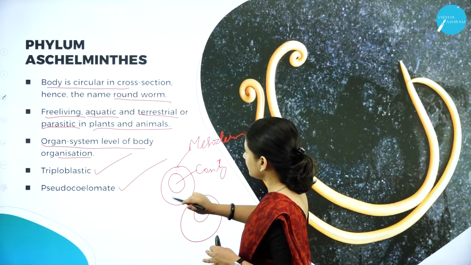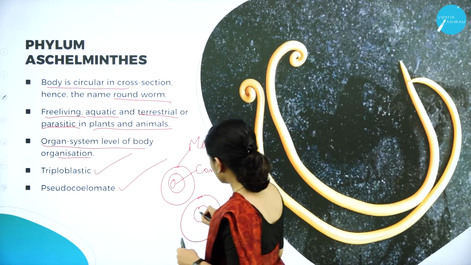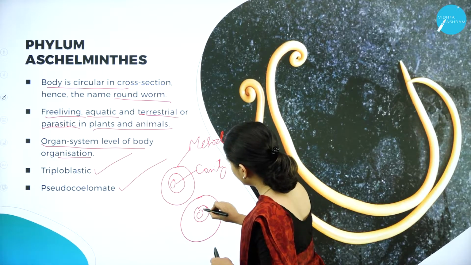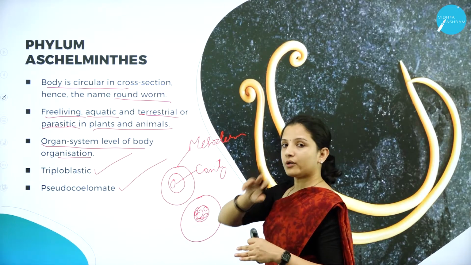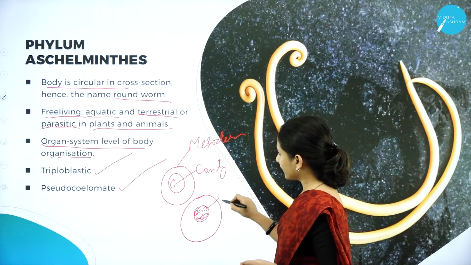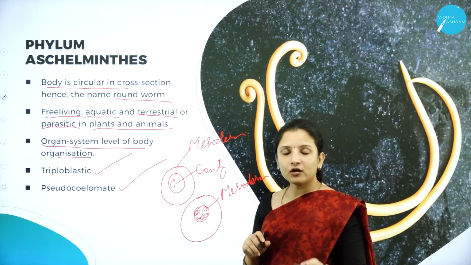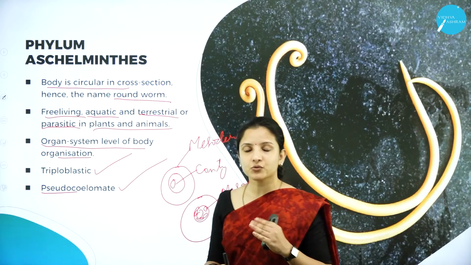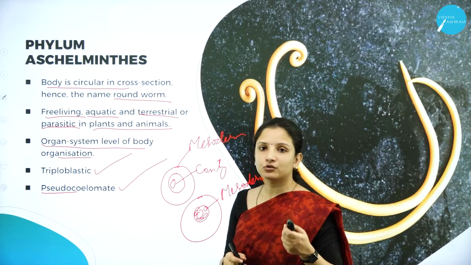Say for example, this is the body cavity, which is surrounded by the mesoderm. Here the mesoderm will be present in patches like this. They will not form a definite layer. It is a layer, that is mesoderm, but they will not form a definite layer. They will form patches. So that is why it is called a false coelom or pseudocoelom. Pseudo means false. They are not actual coeloms. So this is about pseudocoelomates.